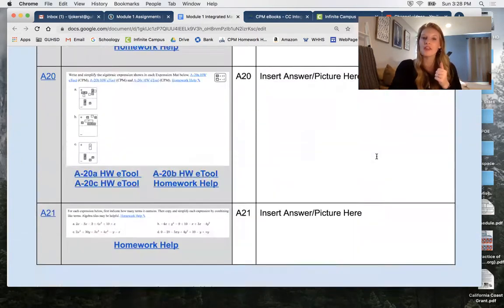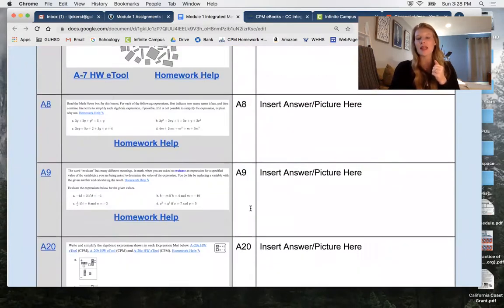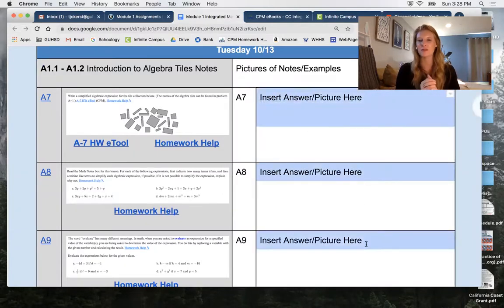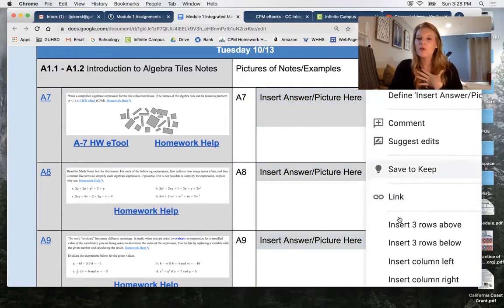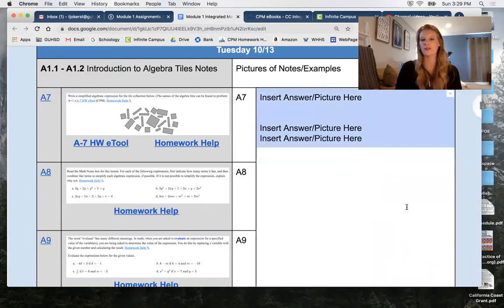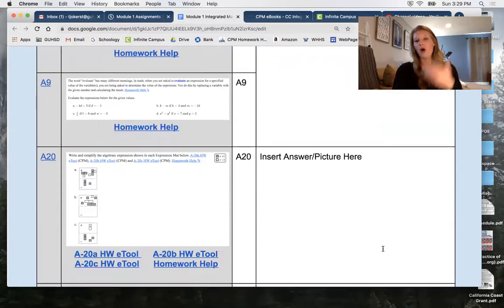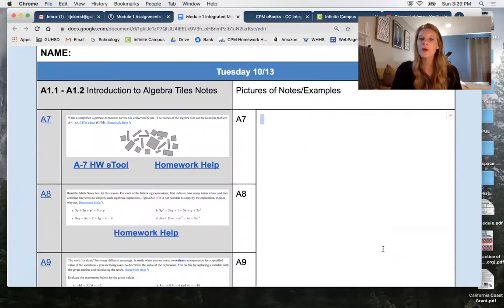If you would like to insert, let's say you did A7, A8, A9 all together on one side of a piece of paper, which is very plausible, you can highlight all 3 of these. You can left click, for me it's a left click, and go down to merge cells. So I can merge those cells. I'm going to delete where it says that, and then I can just put in my picture of that whole side, or maybe all of them fit on one side. Okay, so that's one way to do it.